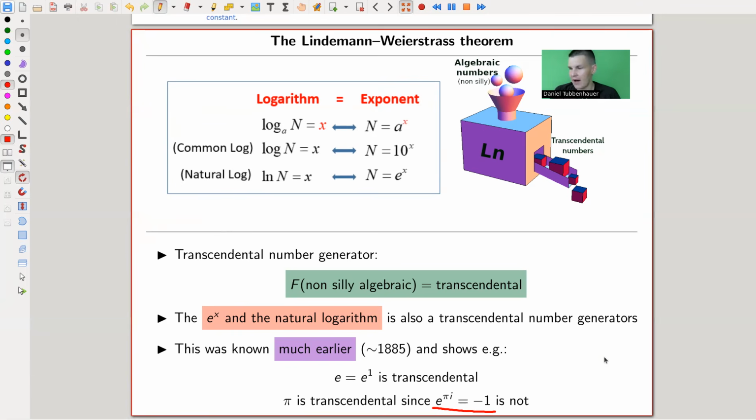Let's say pi: if pi were not transcendental, then this equality could not be true. And more straightforwardly, e is transcendental because you can fit in 1, for example, in the function. The difference between the two is quite a difference in years. This one starts at 85 and the other one is around 35, something like that.